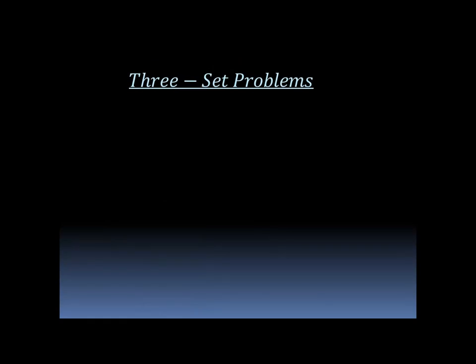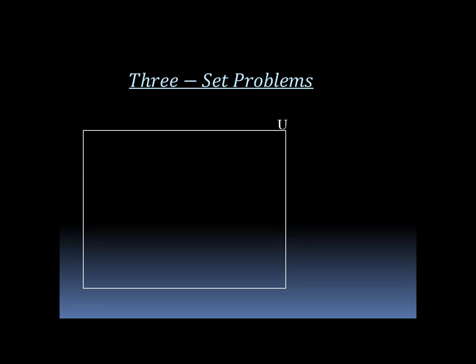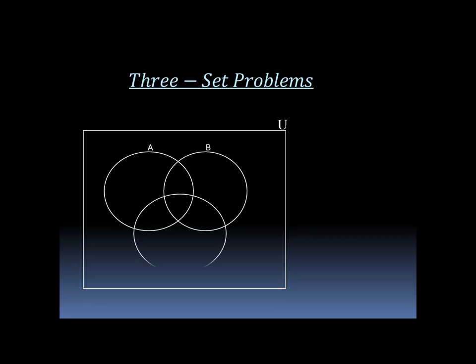Today, we will learn something about three-set problems. Three-set problems differ from two-set problems. Before we start, let's name the regions of three-set problems. We have our first set, second set, and the third set. You can see that it has 8 regions. The first region, 1, is equal to A intersection B intersection C.